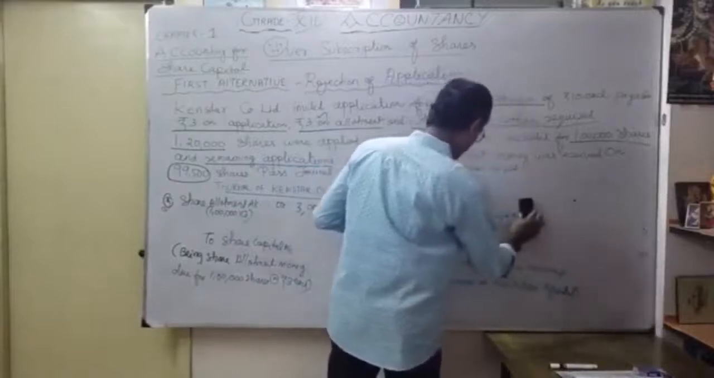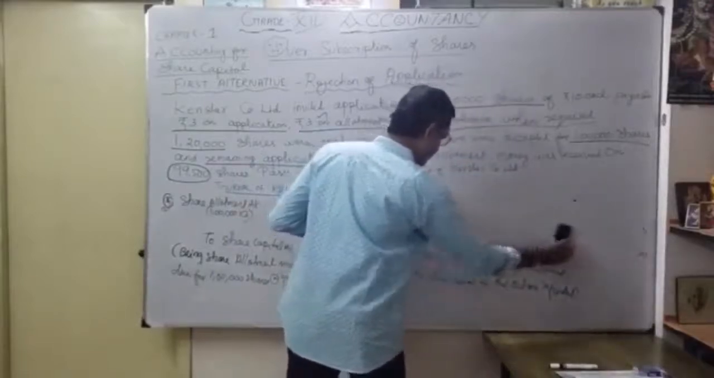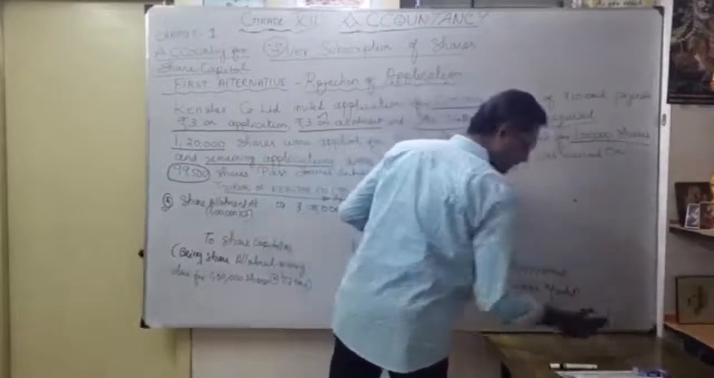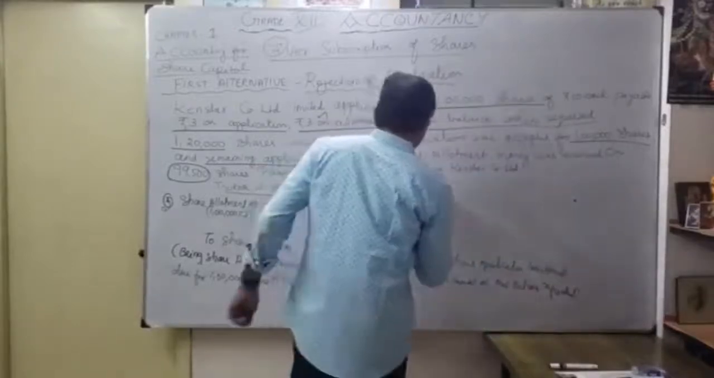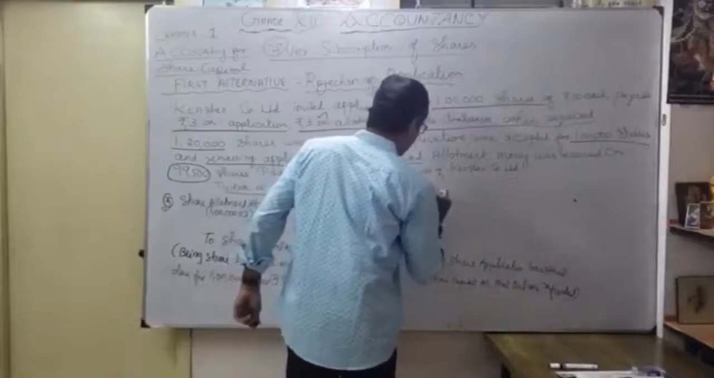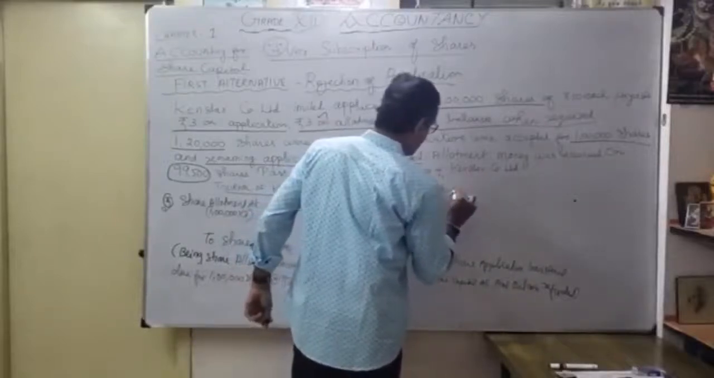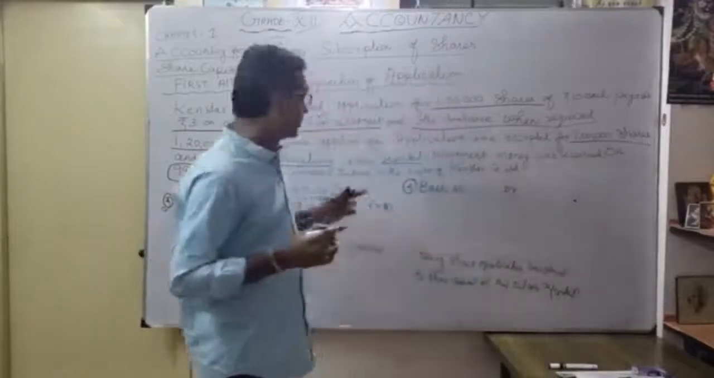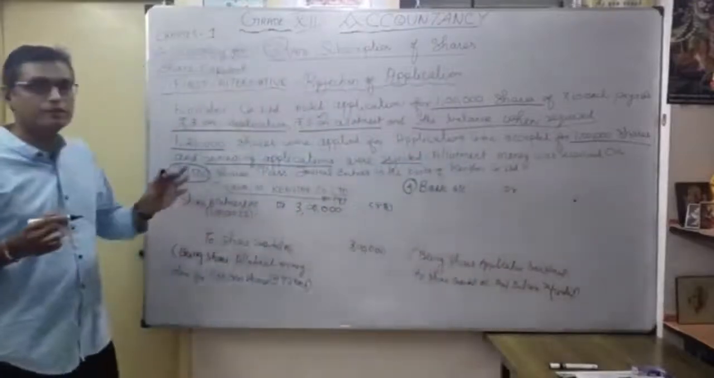So what is the fourth entry? Now we got cash. Okay. So what is the entry? So we got the cash. Bank account debit. How much? Only 99,500 received money.